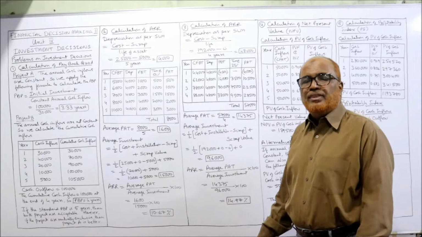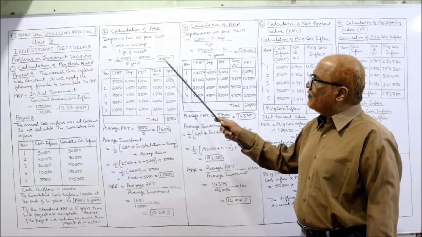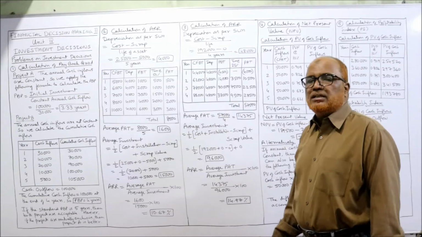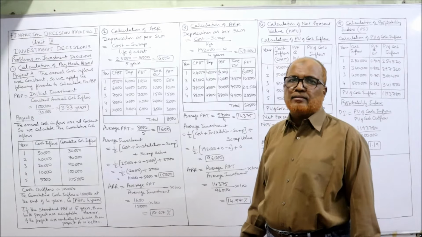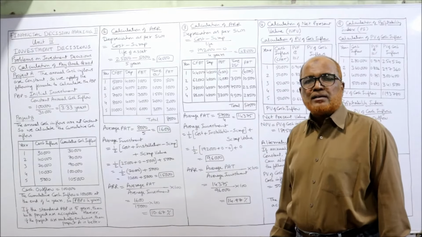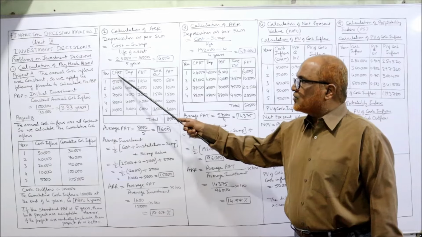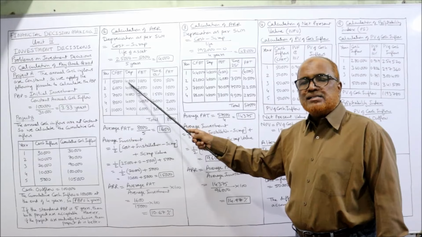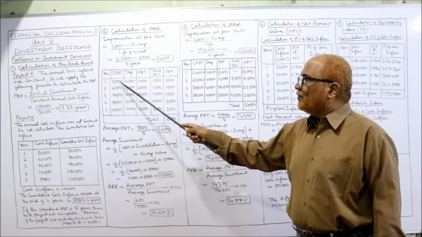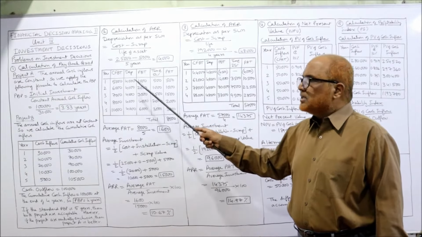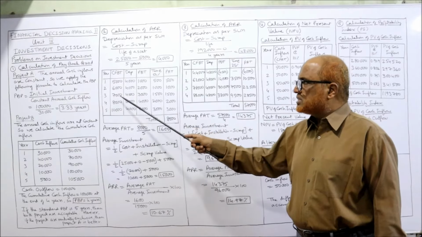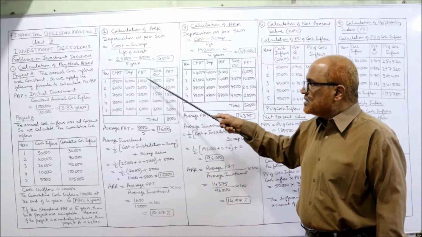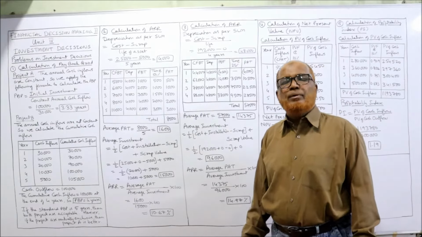Now depreciation. Next column is depreciation. 4,000 every year, constant. Now next is PBT, profit before tax. How to calculate profit before tax? Cash flow before tax minus depreciation. CFBT minus depreciation will get PBT. So 5,000 minus 4,000, 1,000. 6,000 minus 4,000, 2,000. 7 minus 4, 3. 8 minus 4, 4. 10 minus 4, 6. These are the PBT, profit before tax.